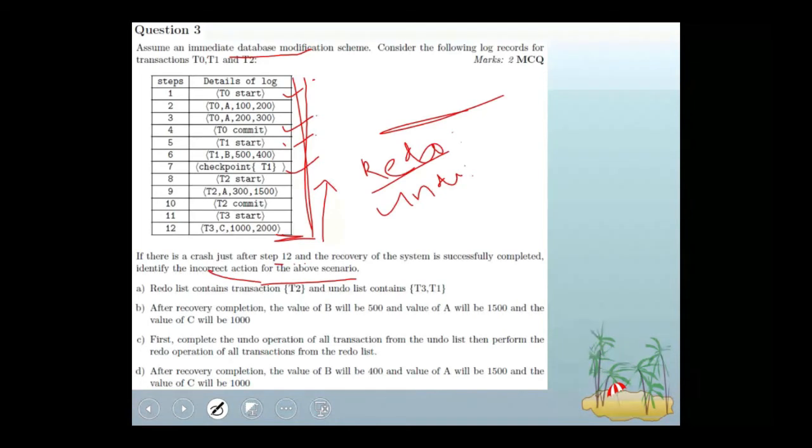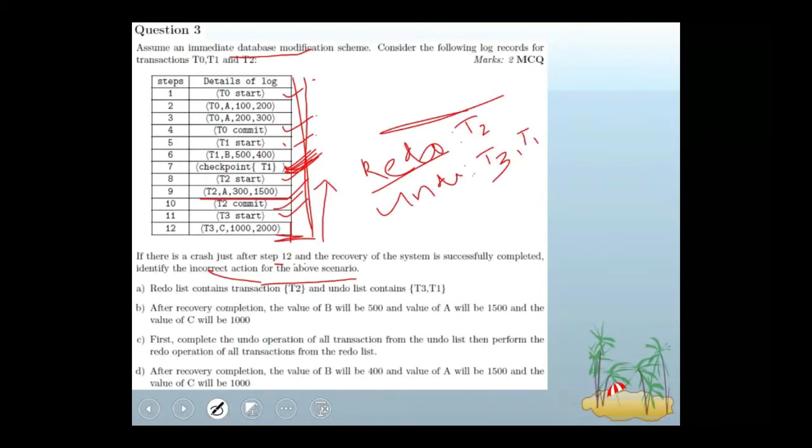When I'm scanning backwards, I find T3 start but no commit, so it goes to the undo list. Now T2 commit is there, so T2 should go into the redo list. And T2 start, because it is already in the redo list, is not put in the undo list. Checkpoint with T1 means that while the checkpoint is in progress, only T1 is an active transaction. You check whether T1 is in the redo list. No, so you put it in the undo list.